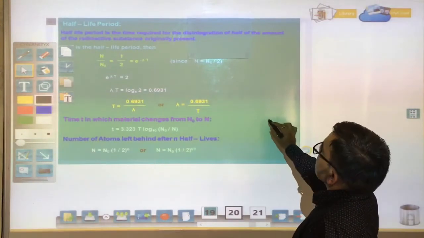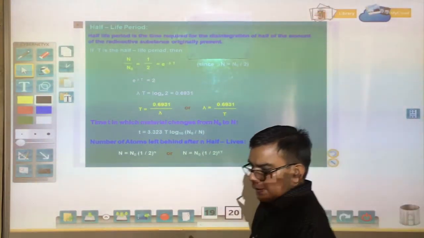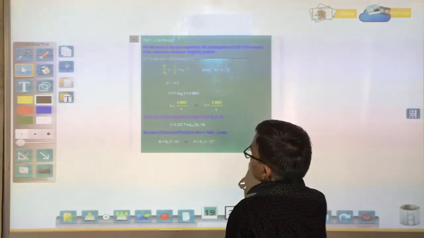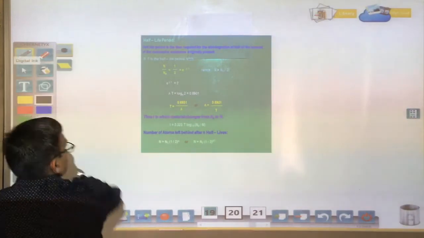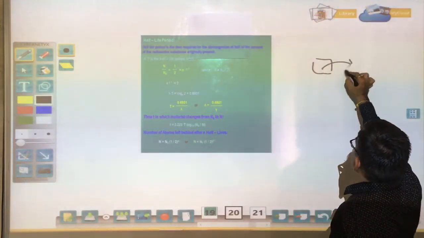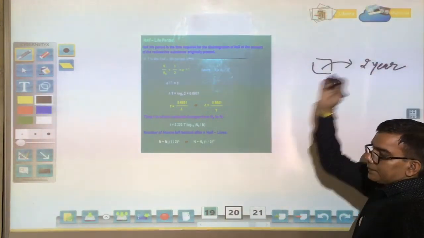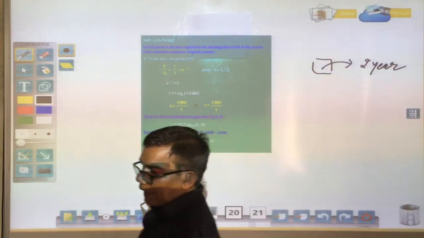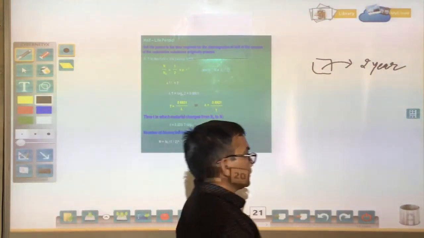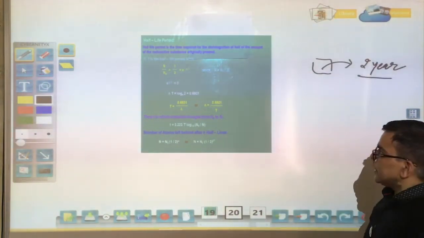Half-life period. It is connected to the decay constant. Mostly whenever we talk to students, if a sample has a half-life of 2 years, and we ask them what is the life after which the sample completely vanishes, a few students answer 4 years.